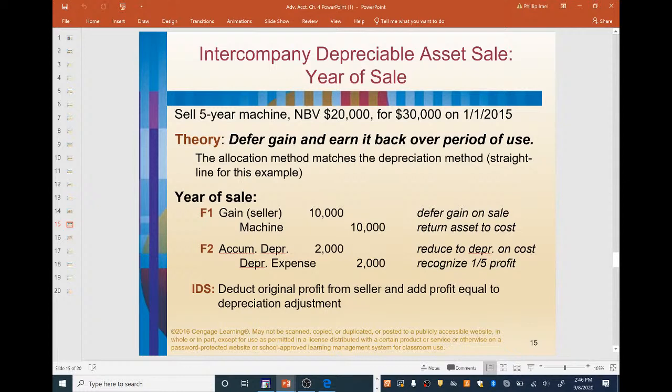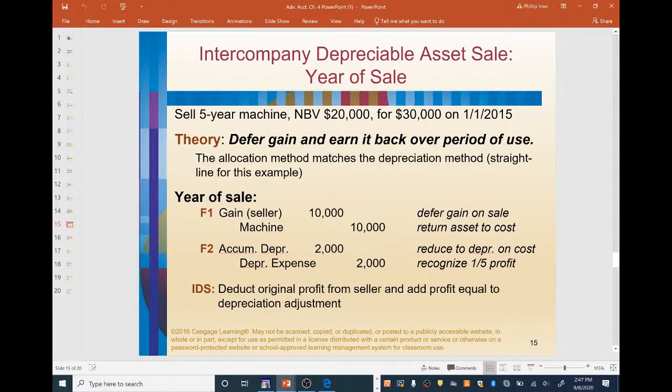So let's just look at an example here. Let's say the year of the seller. Remember, we have a net book value of $20,000, and this is the depreciable asset that we sold for $30,000 on January 1 of 2015. In the year of the sale, we want to defer the gain. So once again, we debit the gain on the seller for $10,000 and credit the machine for $10,000.